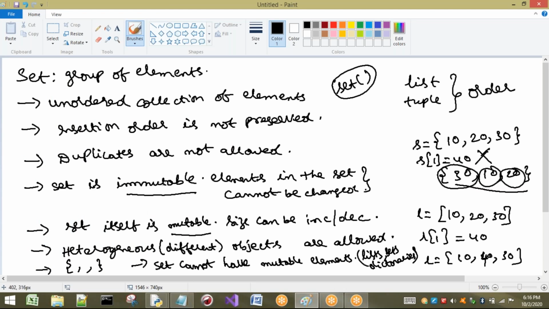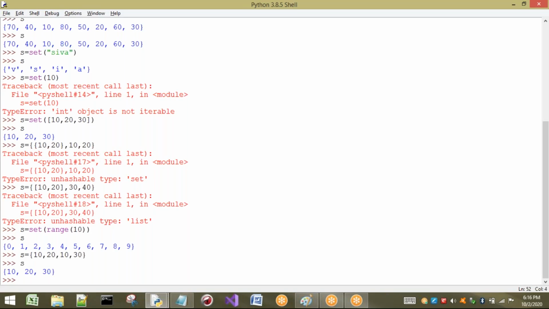Next point is, set is mutable. We will see this in the concept of methods. Now let us talk about heterogeneous objects.